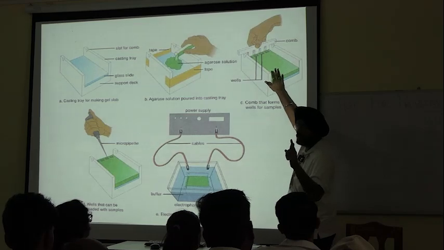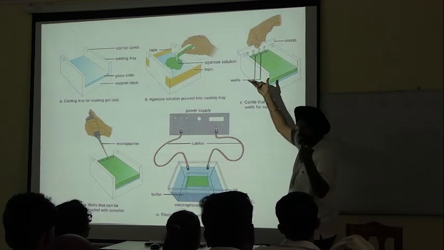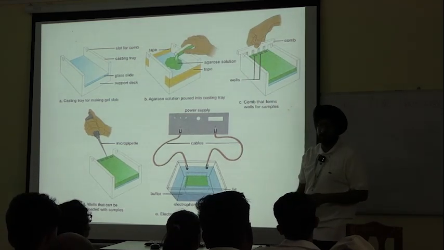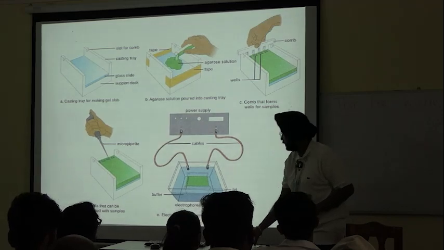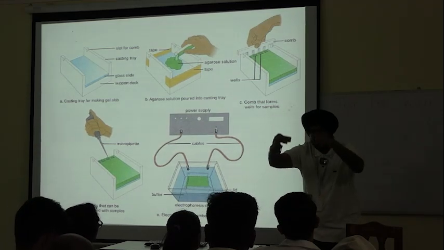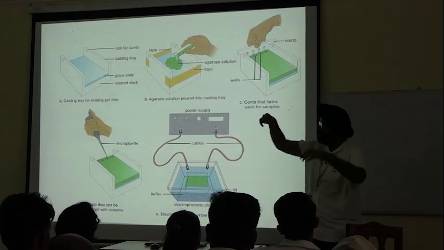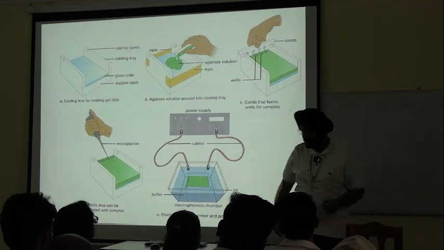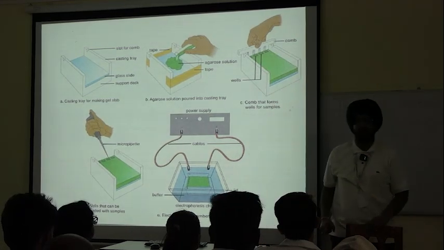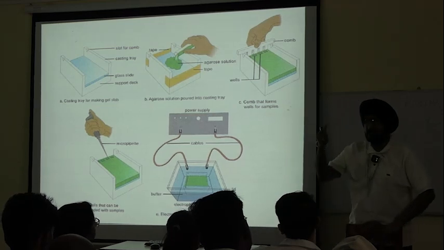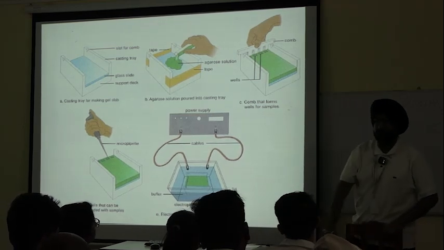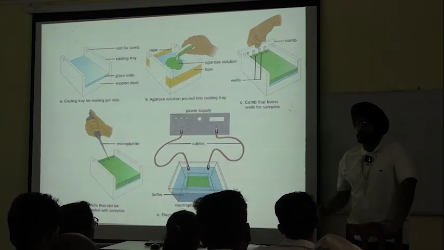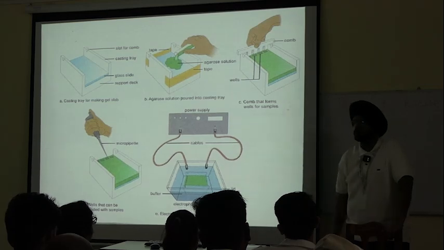It has formed into a gel or colloid, a solidified colloid. Now we slowly take the comb out, and there are spaces left in between, gaps. In these gaps only we load our solution, on which electrophoresis would be run.